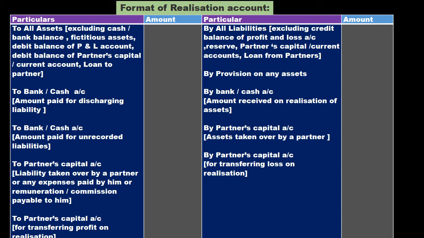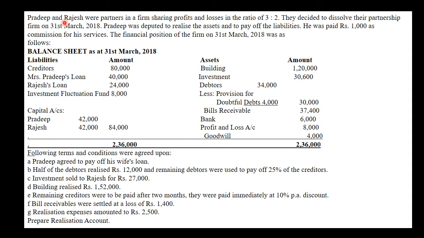Now let's start one practical problem. Let us apply that knowledge in the given practical problem. In the given practical problem, Pradeep and Rajesh were partners. They were sharing profit and losses in the ratio 3:2. They decided to dissolve the firm. On 31st March 2018, Pradeep was deputed to realize assets and to pay off liabilities.